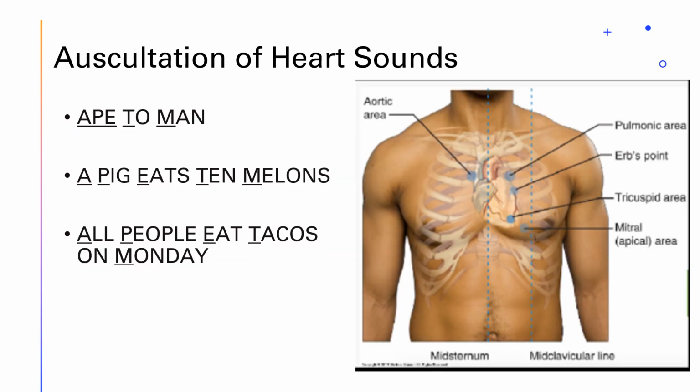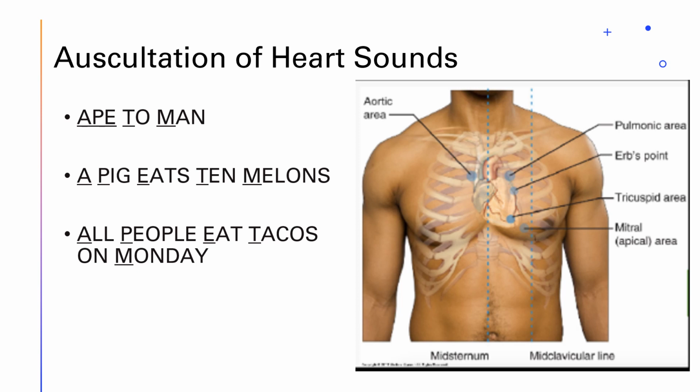Auscultating heart sounds really means we're listening to the sounds the heart makes when the cardiac valves close. The closure of the valves makes the noises we hear. We want the patient to breathe normally while we listen to the 4 locations of the heart with our stethoscope.